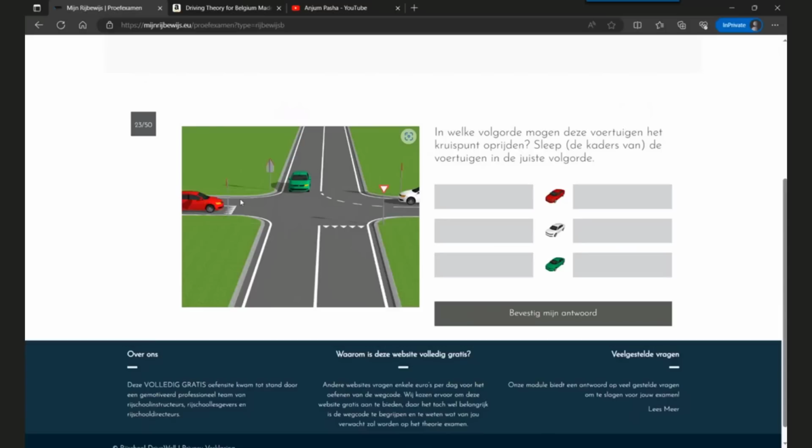Why? Because there are sharp teeth for the red car, right? So the red car must give priority to all the other vehicles on the road. So let's put the red car at the end. Now the question is, among the green and white car, who will go first?